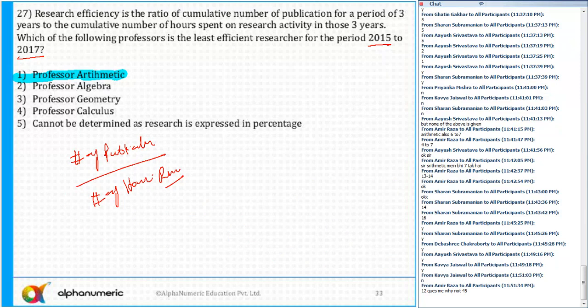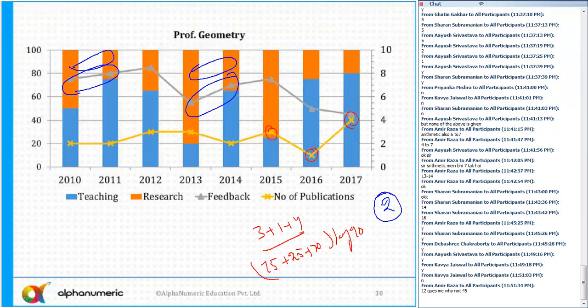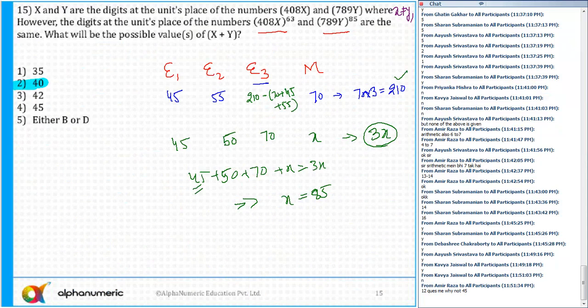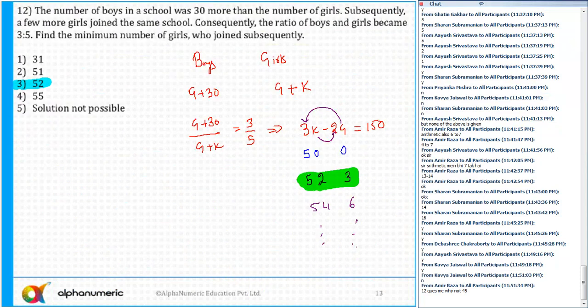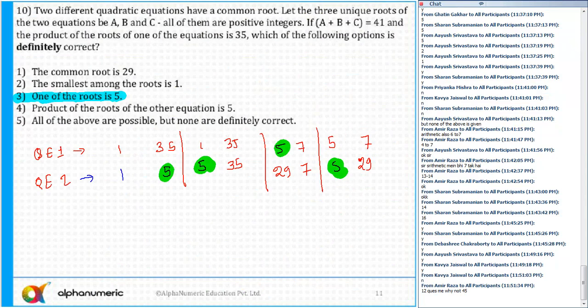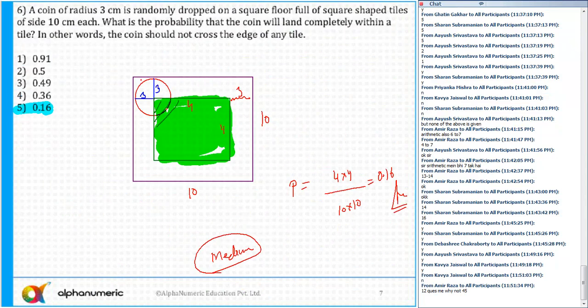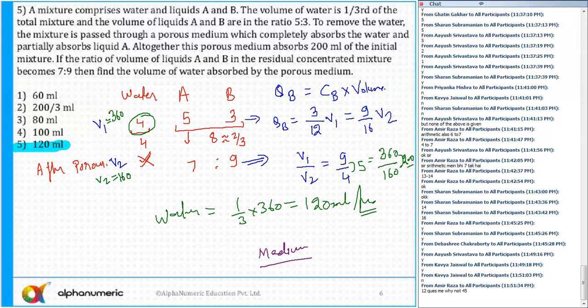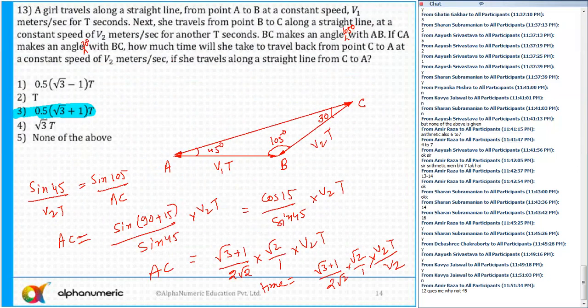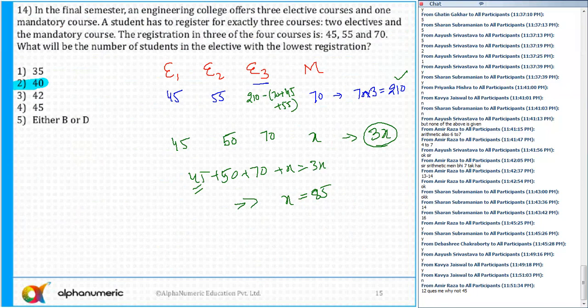Because the question says what will be one of the possibilities, the least value which is possible. The official answer given on the XLRI website is for question number 12. Where did 45 come from in 12? Which question are you talking about? This is not question number 12, it was question number 14.